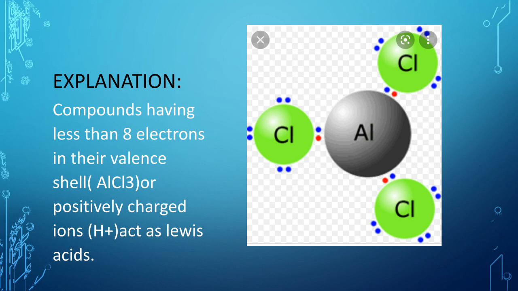So how does hydrogen become stable? When it follows the duplet rule. So when hydrogen accepts 2 electrons from any other species, then it means that it is accepting the lone pair of electrons. Then it means that it is the Lewis acid. So these are the examples of the Lewis acids: all those compounds which are deficient of 2 electrons act as the Lewis acids, and the positively charged ions also act as the Lewis acids.